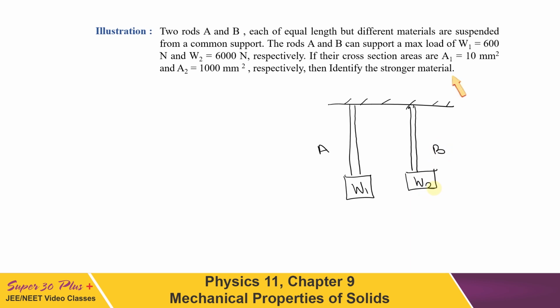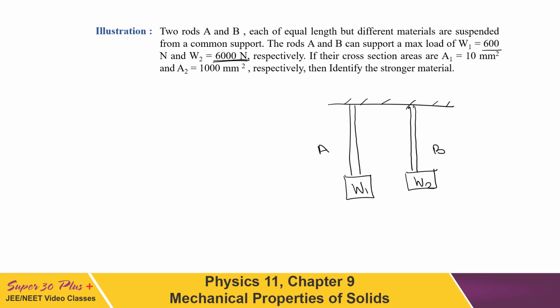At first sight, it may seem that rod B is stronger because it can support a larger weight, that is 6000 Newton, whereas A can support only 600 Newton. But this is not the measurement of strength. We have to check the maximum stress one can bear.